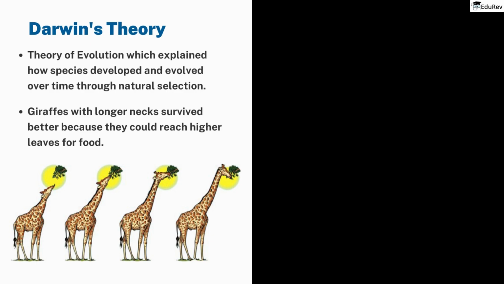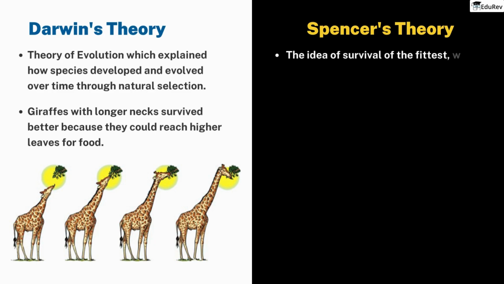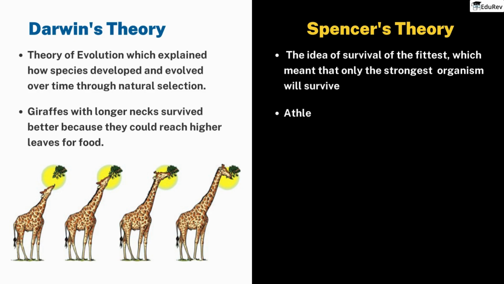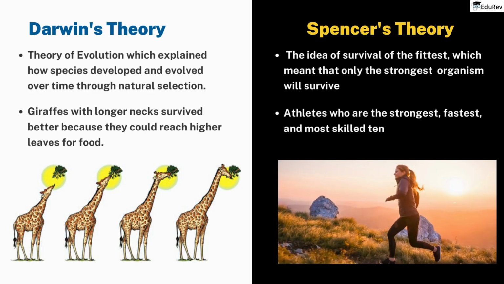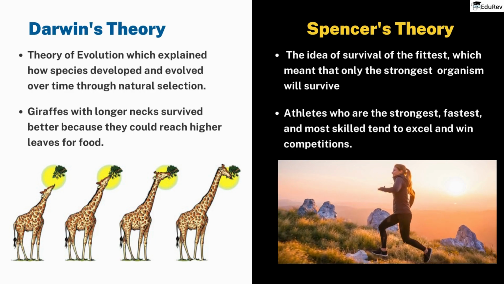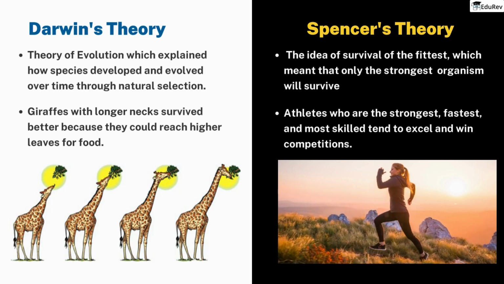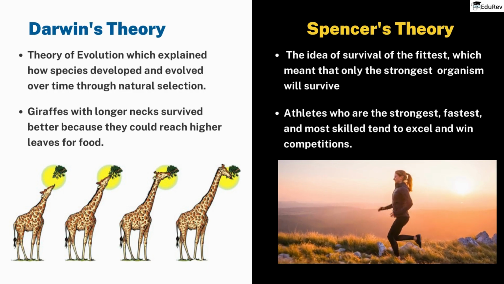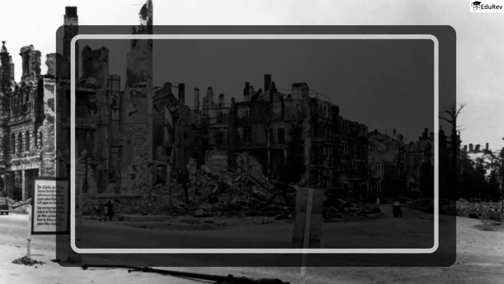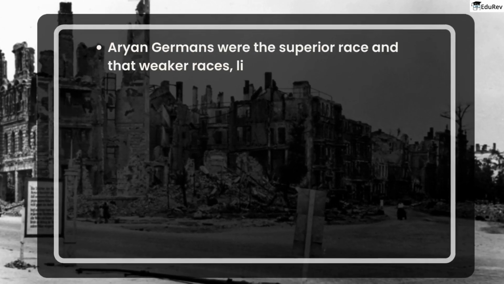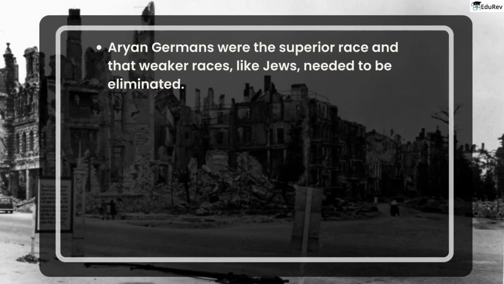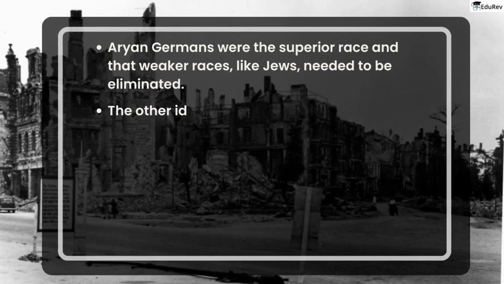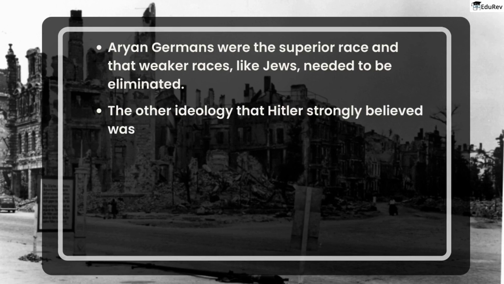In Darwin's theory, Spencer later added the idea of survival of the fittest, which meant that only the strongest and most adaptable organisms would survive. For example, athletes who are the strongest, fastest, and most skilled tend to excel and win competitions. Those who are weaker or less skilled may not succeed as well and may not be able to continue in their sport at a high level. The Nazis used these theories to argue that Aryan Germans were the superior race and that weaker races, like Jews, needed to be eliminated. The other ideology that Hitler strongly believed was called Lebensraum.